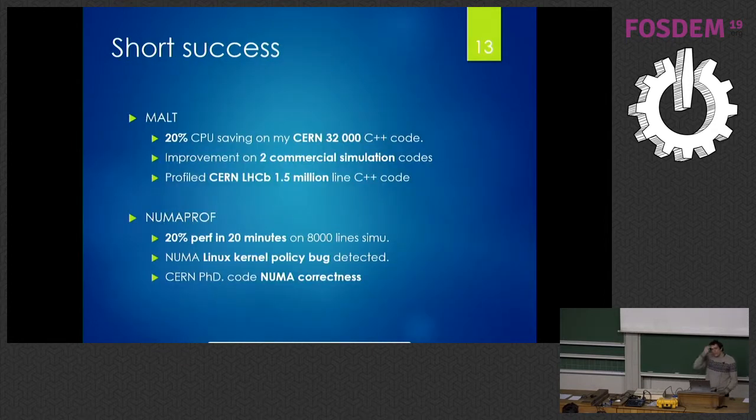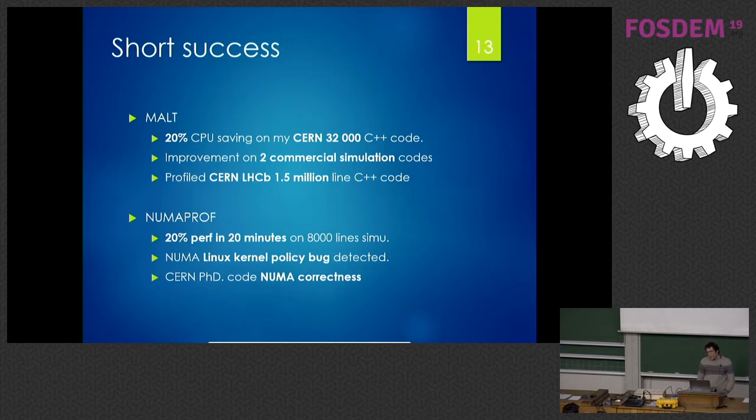So just to share some successes I got with those tools. Malt, when I was developing it, I was using it for my own development most of the time. So at CERN, I was managing a code of 32,000 lines of code in C++, and I was able, by saving some malloc calls, to reduce the CPU usage of this application by 20%, which is not nothing. And it was done in roughly, let's say, 15 minutes.